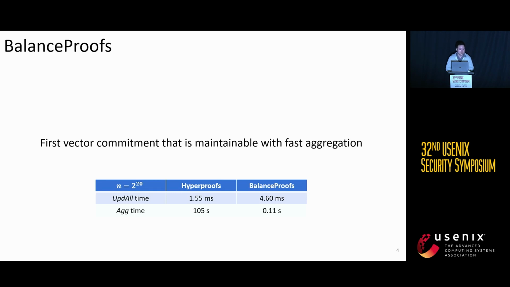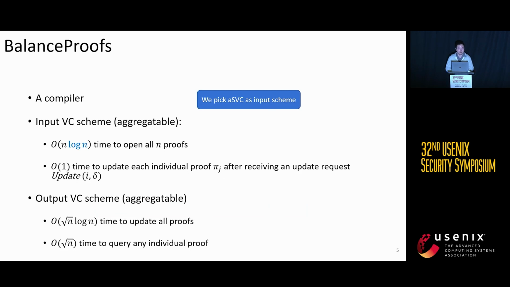So now we introduce BalanceProofs, which is the first vector commitment that is maintainable with fast aggregation. Here I show a small table. We can see that although our update all time is about 3 times slower than Hyperproofs, our aggregation time is much more efficient and practical. So let's see the details of BalanceProofs.